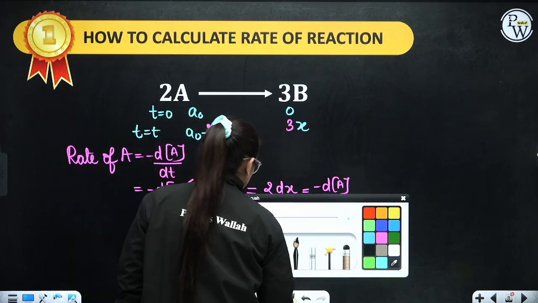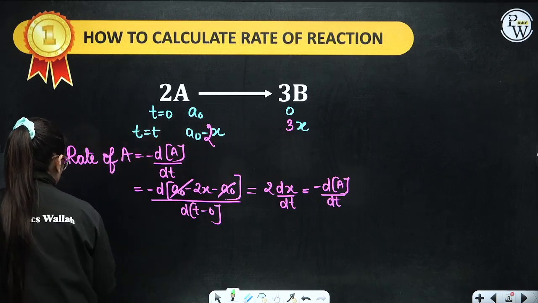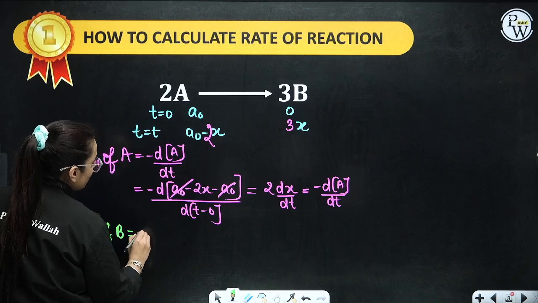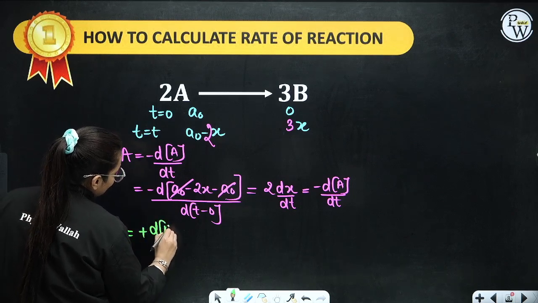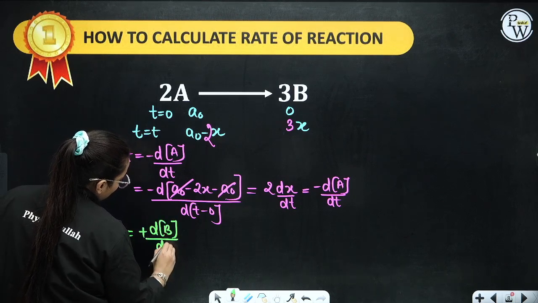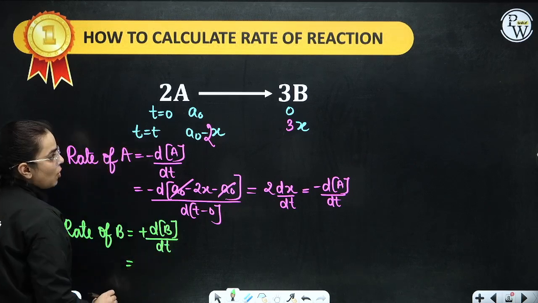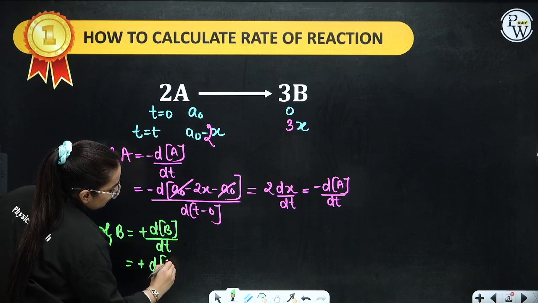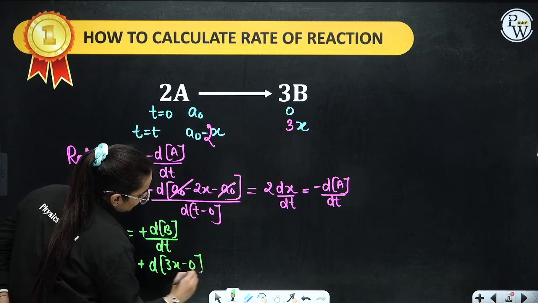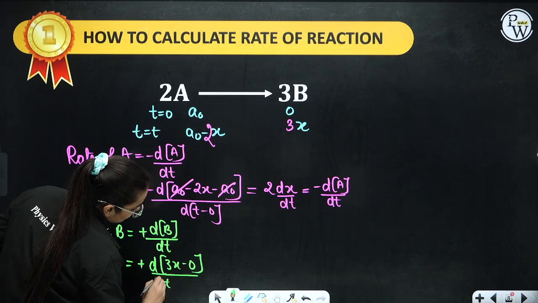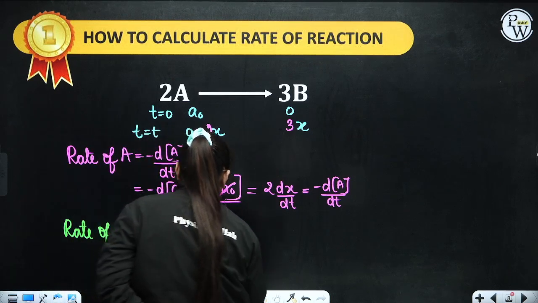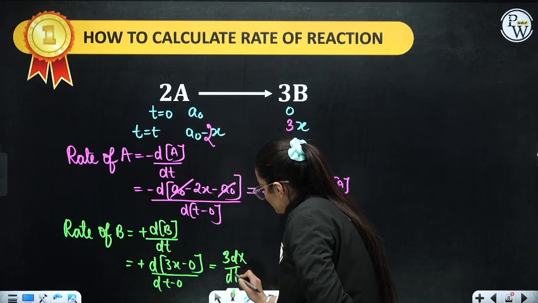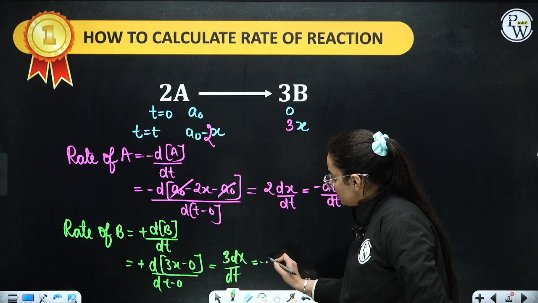Now in the same way, can we calculate for rate of B? Yes, ma'am. That is plus dB by dt. Here we have a positive sign. Final is 3x minus 0, divided by final time t minus 0. You will get 3 dx by dt. Now, what is this 3 dx by dt? It is plus dB by dt.